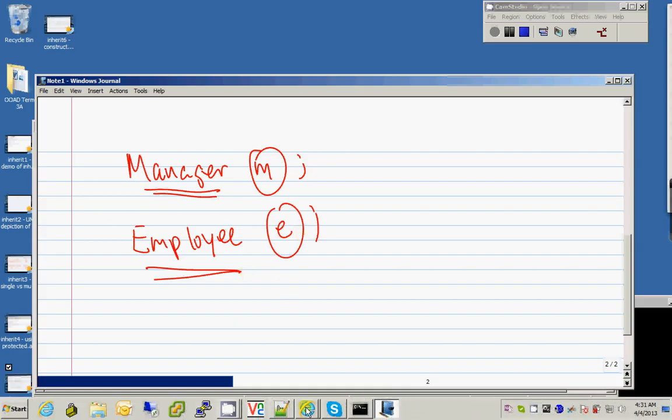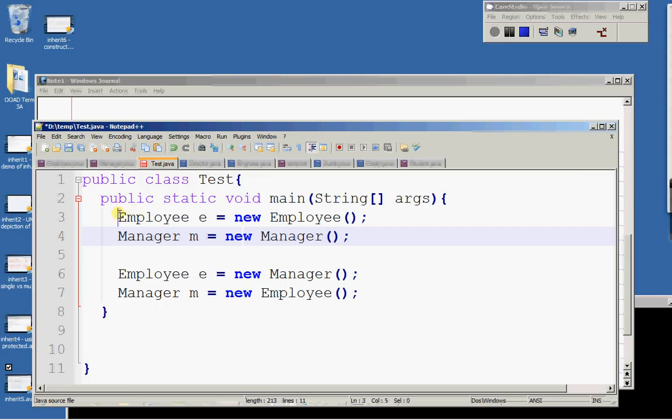So my question is, is this possible? Definitely. E is of type Employee. It can be used to store the address of an Employee object. And the object which is created is really an Employee object, so no problem. This statement is also no problem. We have seen this many times. M stores the address of a Manager object.